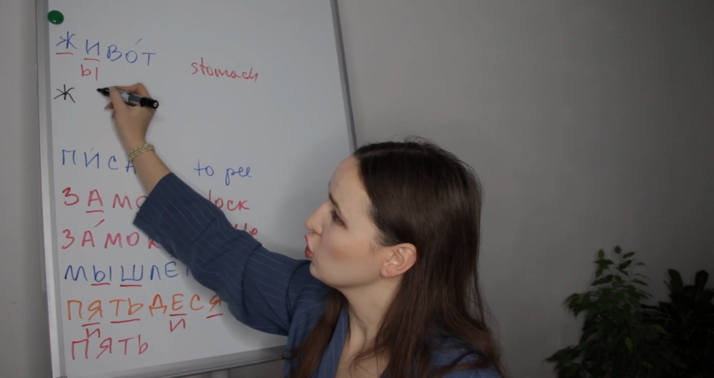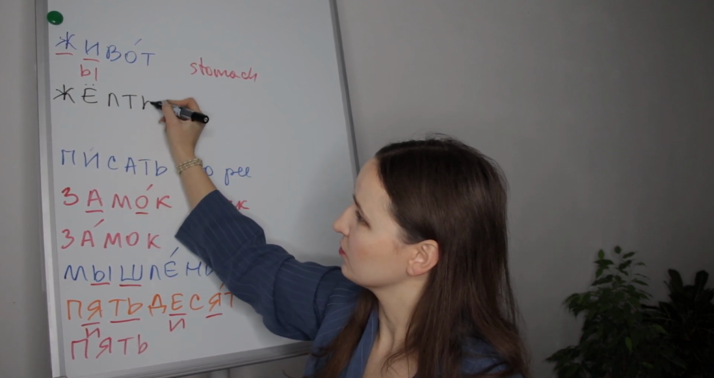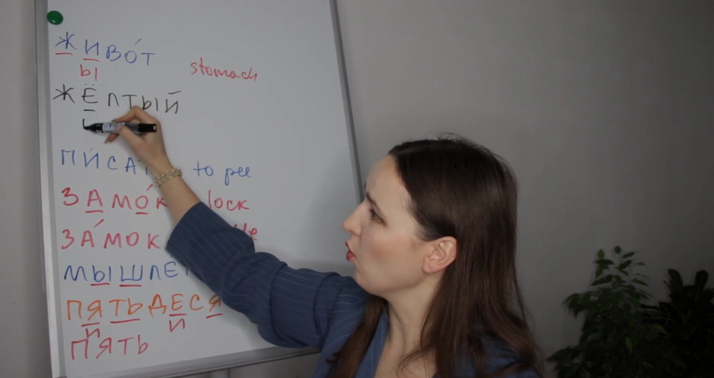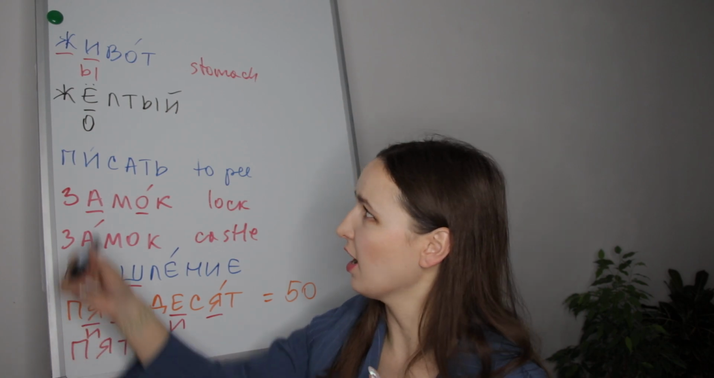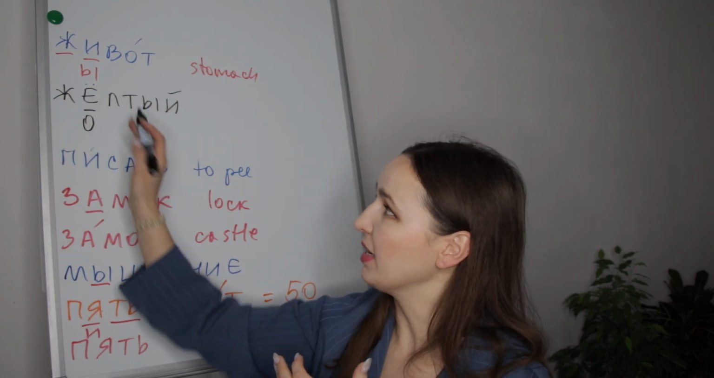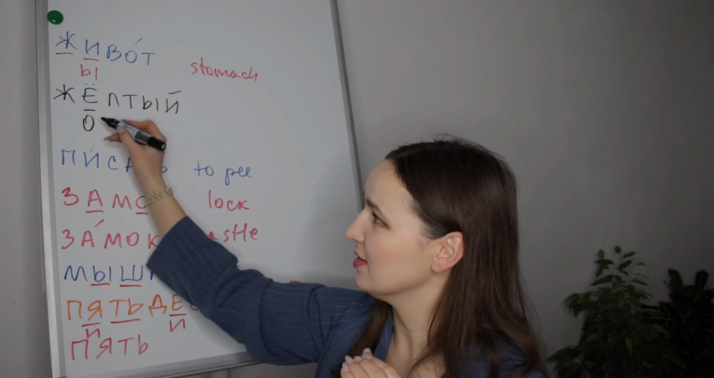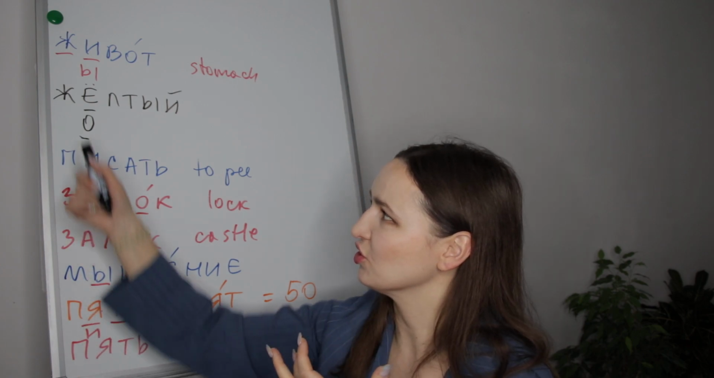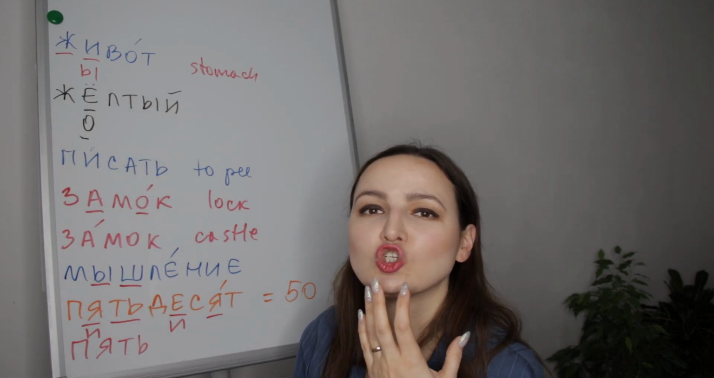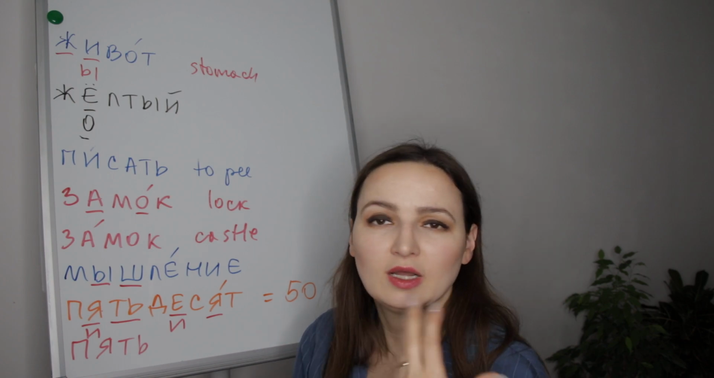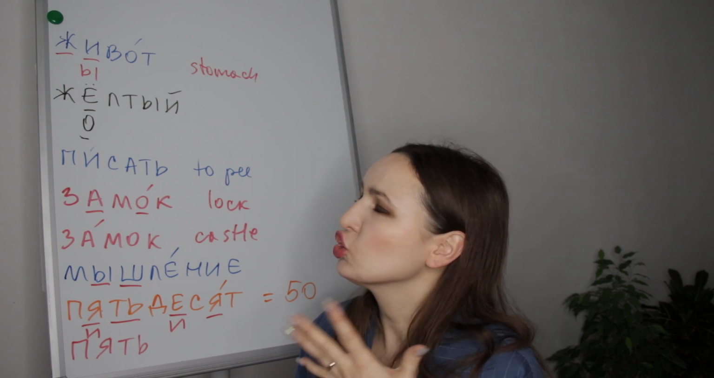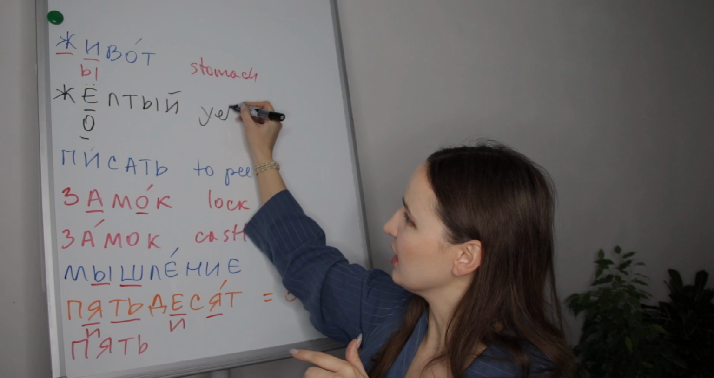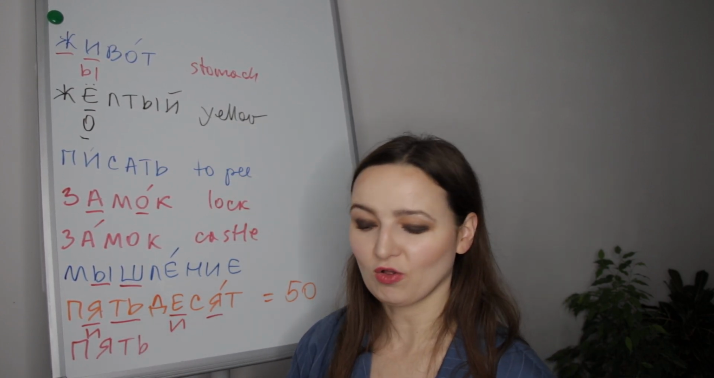желтый. Желтый. Yo is always stressed. Also here O will be heard as O. Желтый. After Ж, this will happen. But still you have to write yo. Never write O there. Желтый, but pronounce it as O. After Ж, yo is pronounced as O. Желтый, not желтый or any other pronunciation. Желтый with O, but write yo. And it means yellow. Okay, that's all for this lesson.